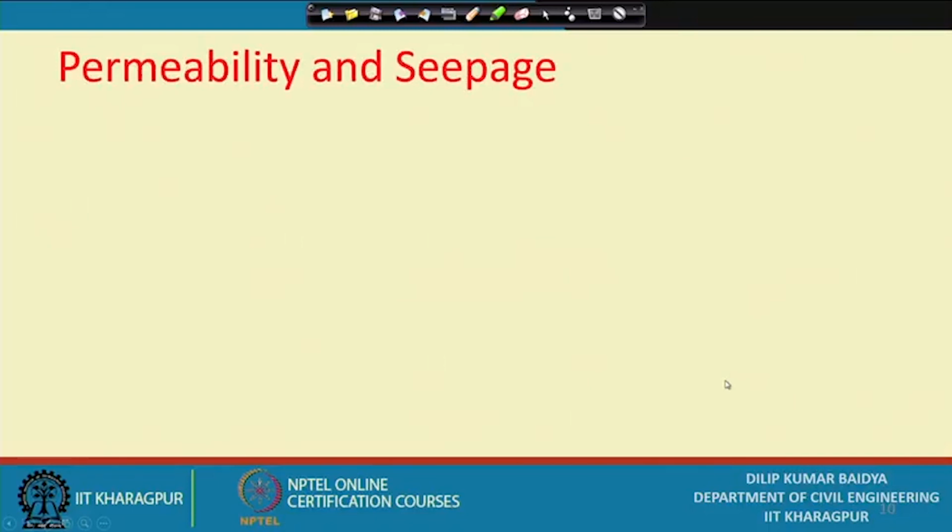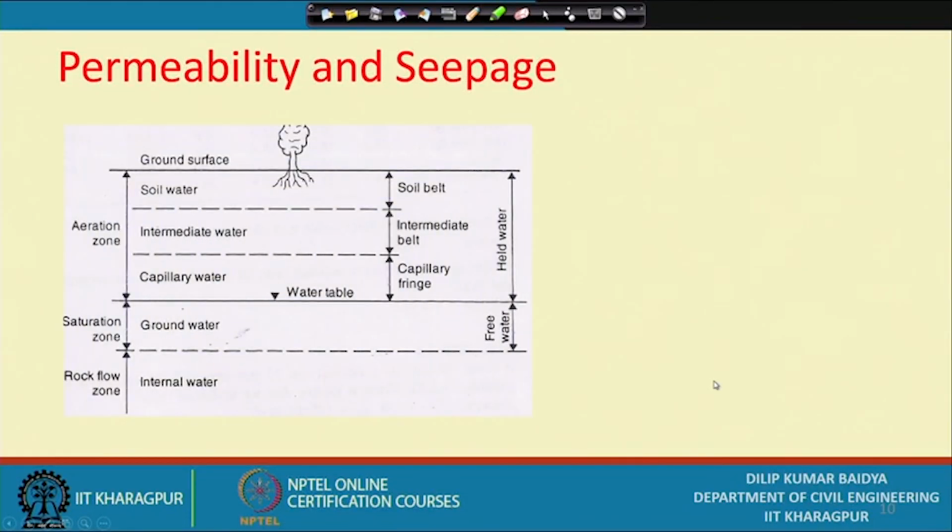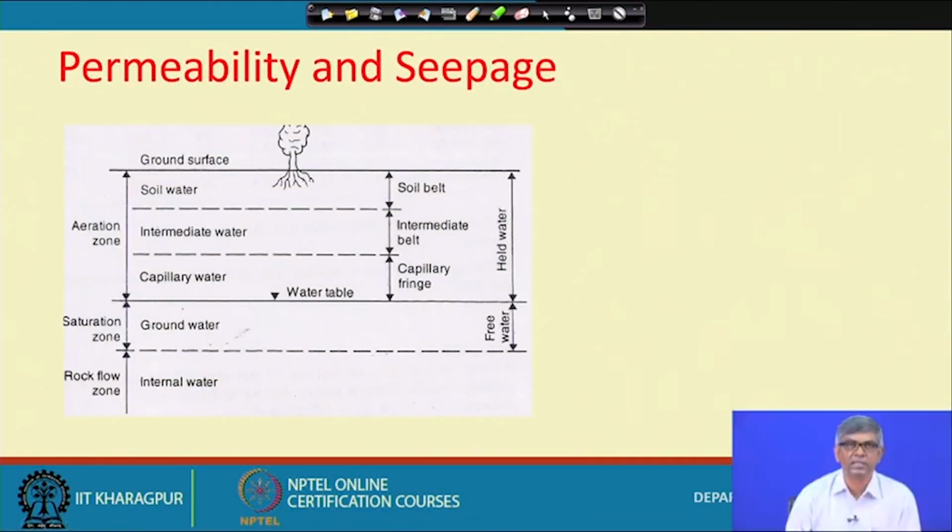And this is whatever things I have defined. There are a number of things I have mentioned that you can see. These are actually internal water. This is the zone, the internal water in the chemical form, and from here to here is the saturation zone, and the top of this will be the water table, which I have defined.